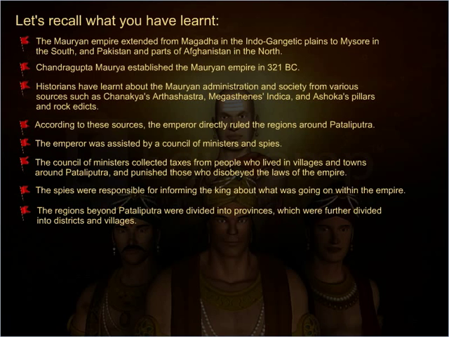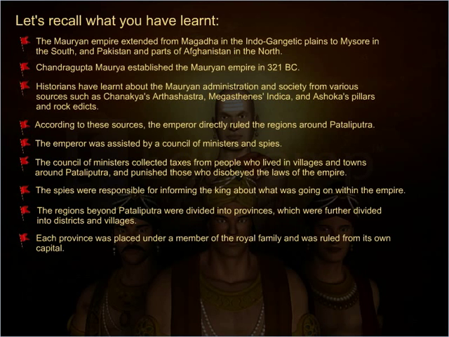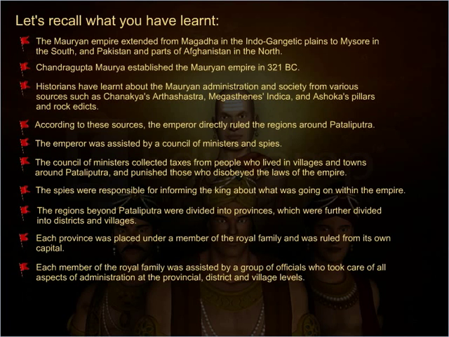The regions beyond Pataliputra were divided into provinces, which were further divided into districts and villages. Each province was placed under a member of the royal family and was ruled from its own capital. Each member of the royal family was assisted by a group of officials who took care of all aspects of administration at the provincial, district and village levels.